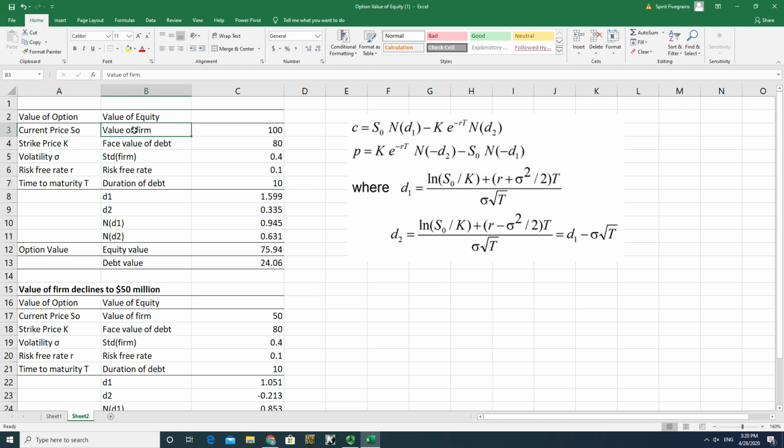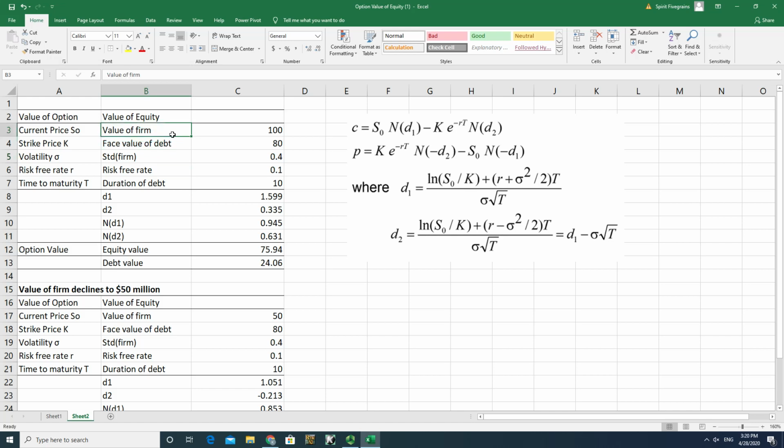Now let's take a look at the variables in the context of valuing an equity by using the option pricing model. The first one, the stock price, is pretty much like the value of the firm, and the strike price is pretty much like the face value of the debt. And here the standard deviation is the standard deviation of the firm value, and the risk-free rate is the same, and the duration of the debt equals the time left in an option.